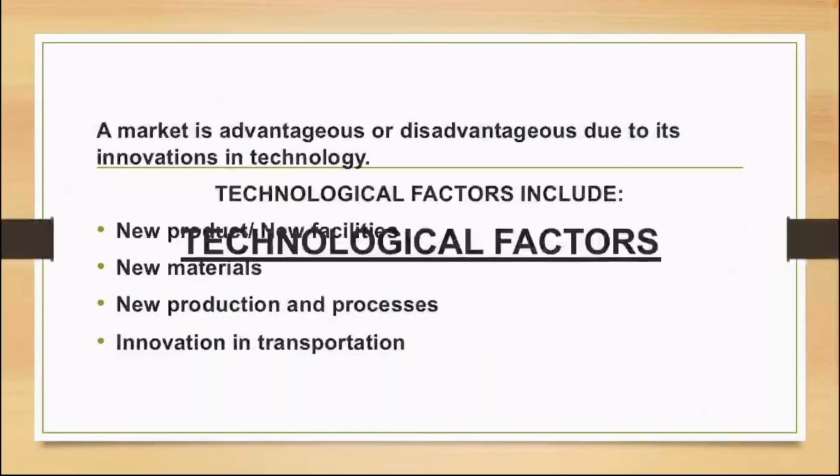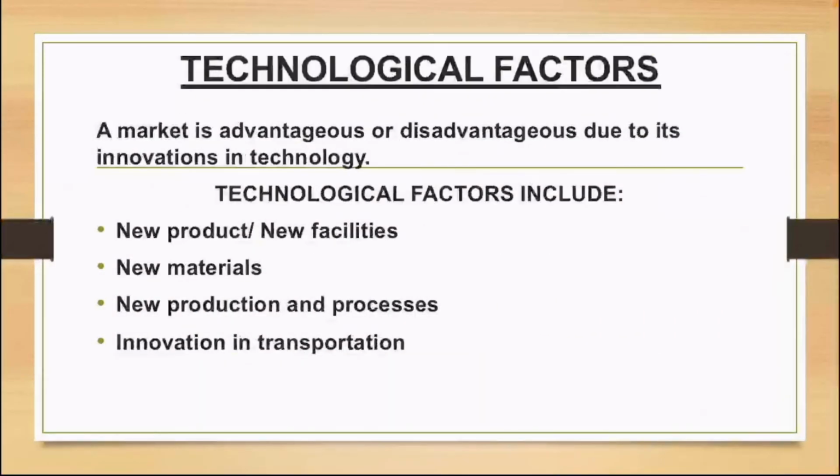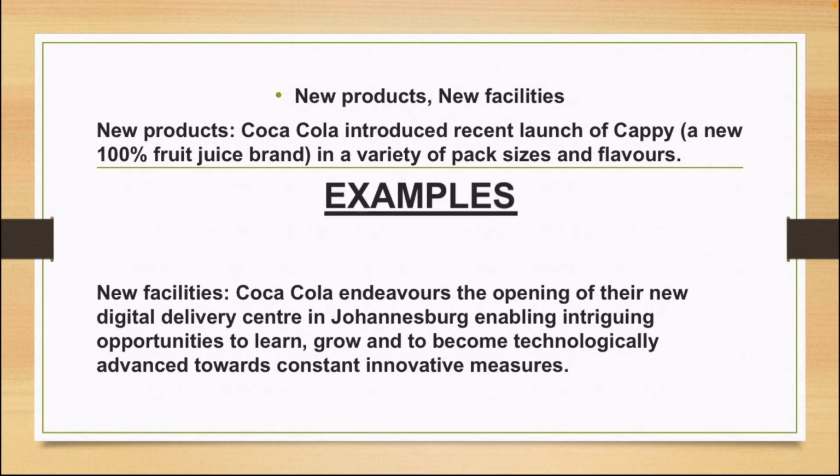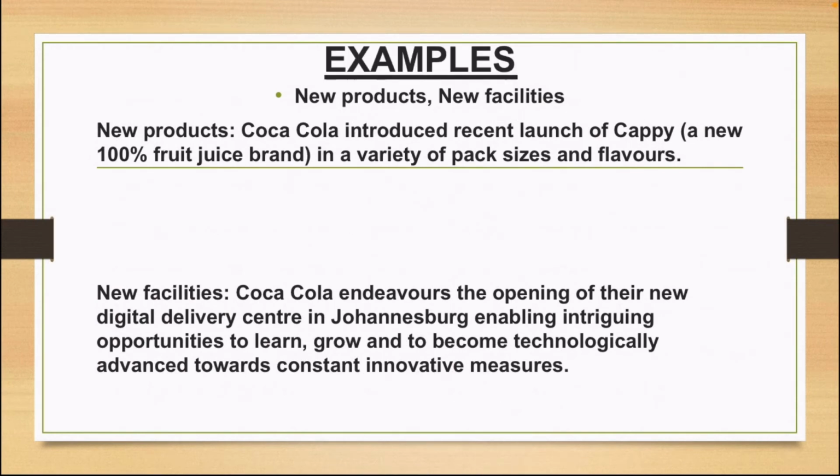Next, we take a look at the T, which stands for technological factors. A market is advantageous or disadvantageous due to its innovations in technology. Technological factors include new products or new facilities, new materials, new production and processes, and innovation in transportation. Let's explore the examples. New products, new facilities.